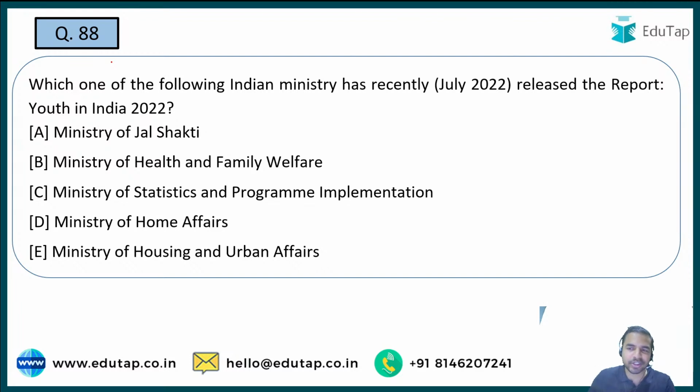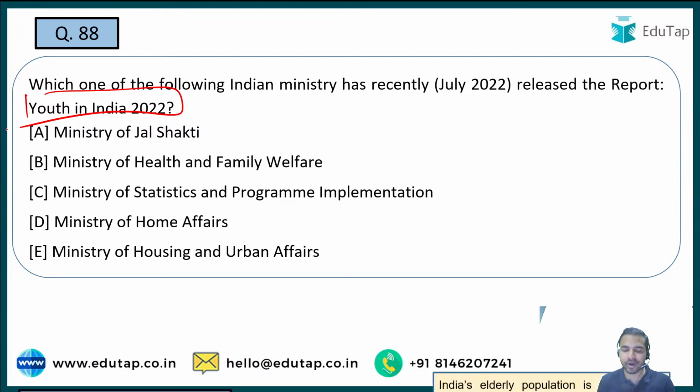So the next question is on the report Youth in India 2020. Kindly tell me the name of the ministry which has come up with such a report. Is it Ministry of Jal Shakti, Health and Family Welfare, Statistics and Program Implementation, Home Affairs, or Housing and Urban Affairs? See guys, once again a report which is on the youth. So Youth in India 2022. Earlier we discussed a day that is World Youth Skills Day. ठीक है जी. Now once again we are having one of the reports which is on the youth.